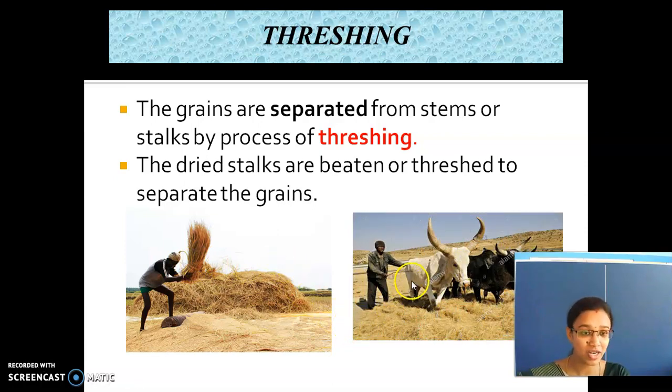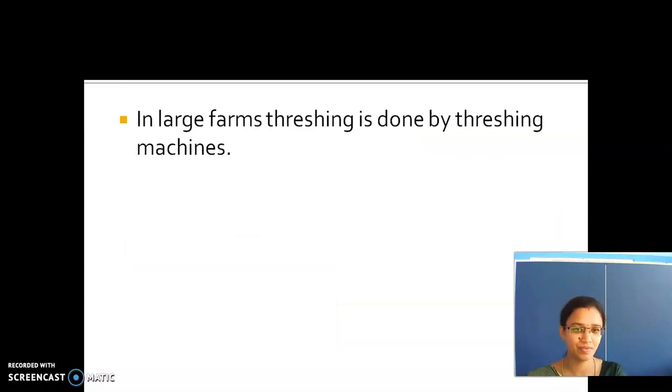During olden days, people used elephants and bullocks for this purpose. They used to put all this on the ground and make the elephants and bullocks walk on it. When they press the crops with their legs, the grains and the stems are separated. So this method is called threshing.